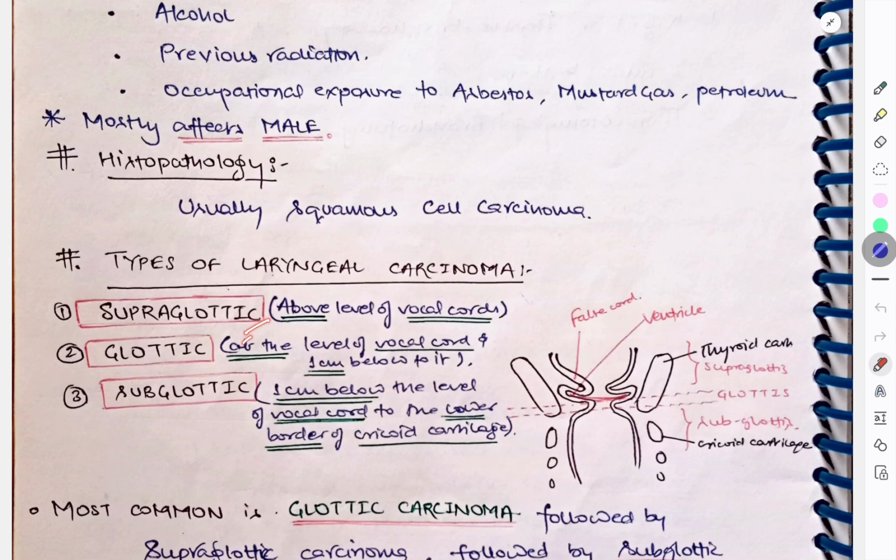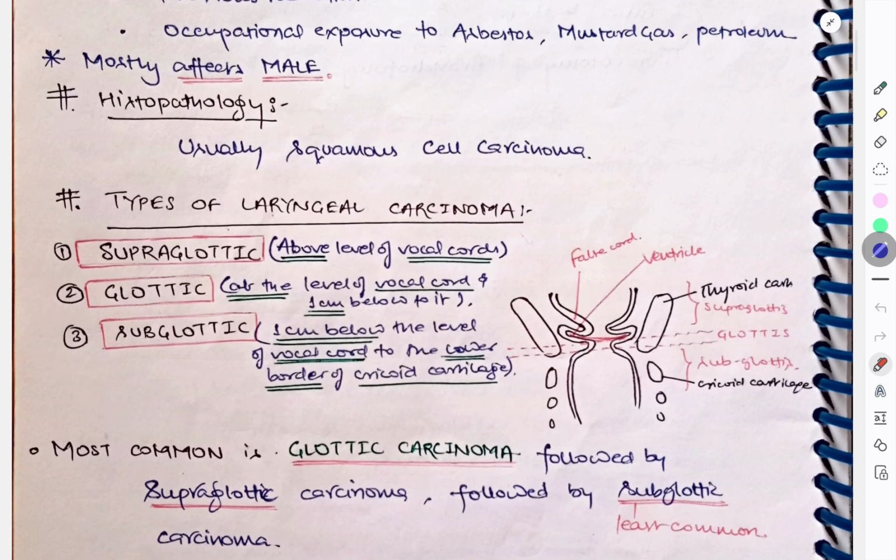Okay, supraglottic is above the level of vocal cords, glottic is at the level of vocal cord and 1 centimeter below it, subglottic is 1 centimeter below the level of vocal cord to the lower border of cricoid cartilage. So this is the anatomical landmark of the larynx. Here you can see this glottis, above that is supraglottis, and from 1 centimeter below the vocal cords to the lower border of cricoid we have subglottis.